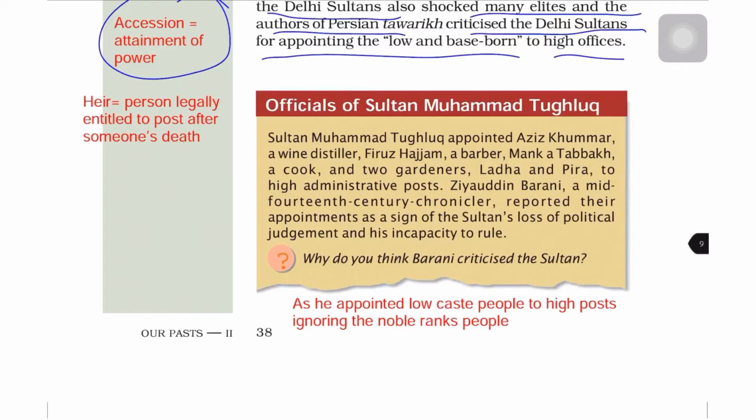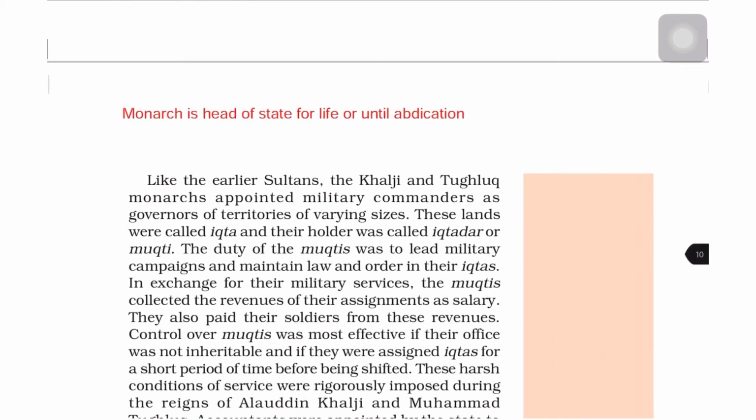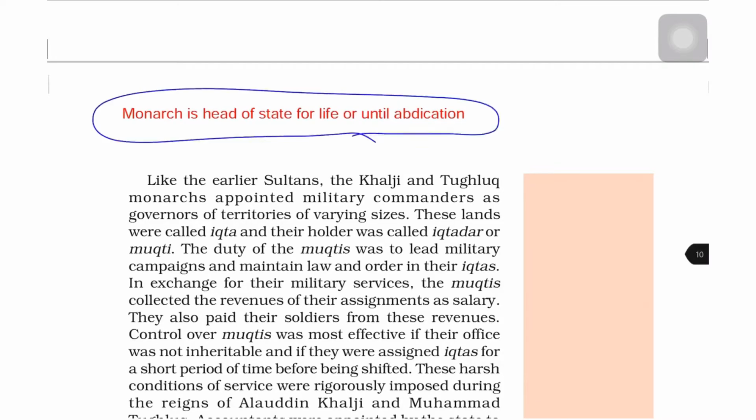So why do you think Barani criticized the sultan? He was a 14th century chronicler. He reported their appointments of the Bandagans as a sign of the sultan's loss of political judgment and his incapacity to rule. Now friends, what is a monarch? He is a head of state for life or until abdication, that is until someone seizes the power from him.